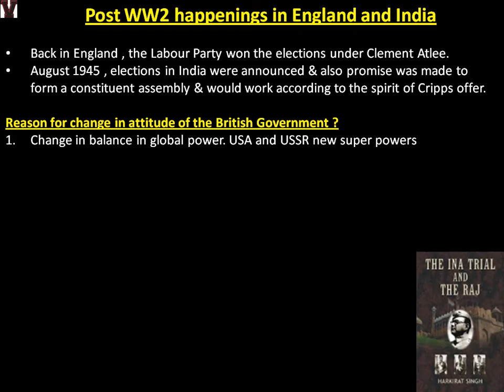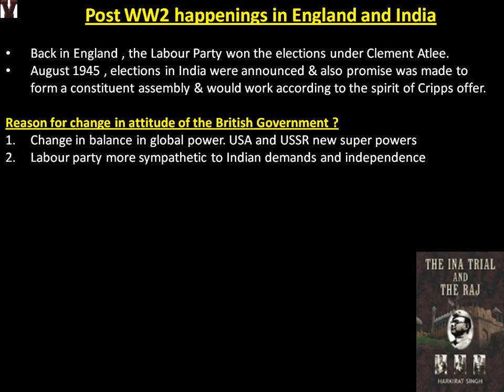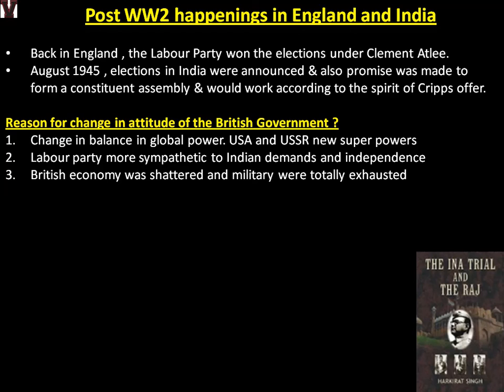Labour Party was more sympathetic to Indian demands and independence. So the people also were not a kind of imperialistic people; they were a little more considerate. The British economy was shattered and the military was totally exhausted, again the result of World War. A lot of socialist radicals spread across European nations. So Europe had their own problems and socialism was trying to enter. They did not want to take any risk in degrading their economy or their society, so they wanted to get rid of all the colonies now.